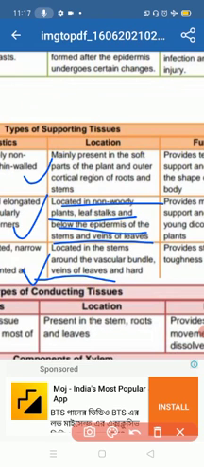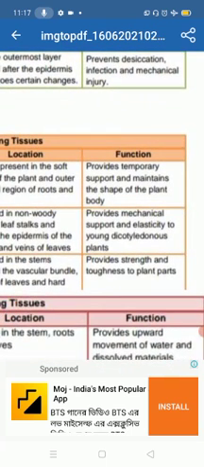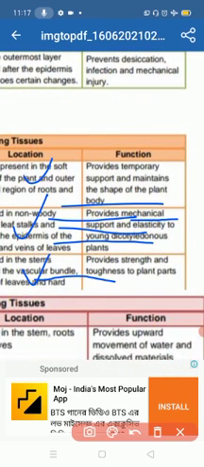And what is the function? It provides mechanical support and elasticity in young dicotyledonous plants.